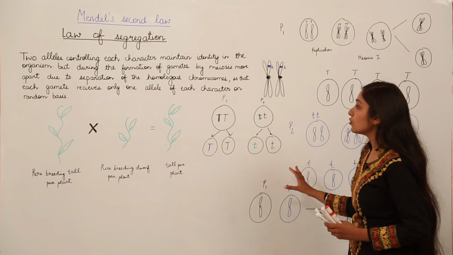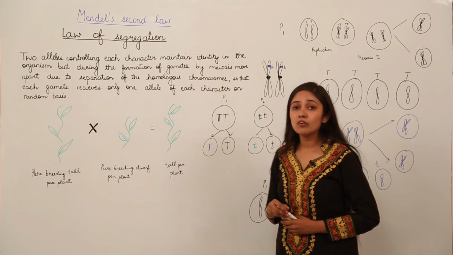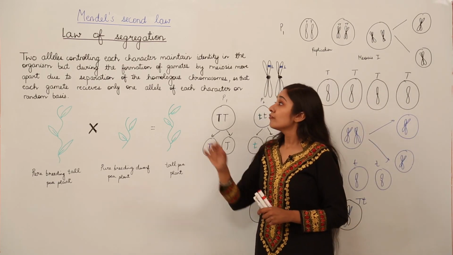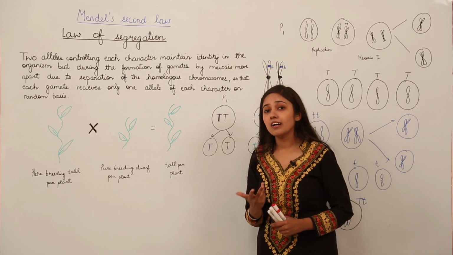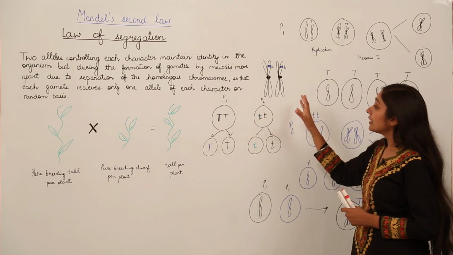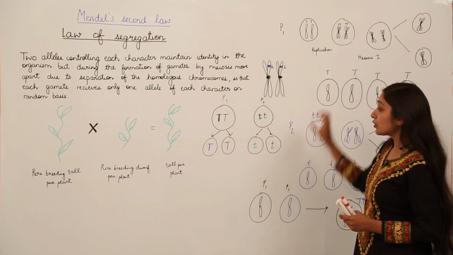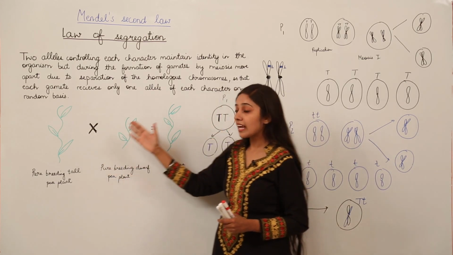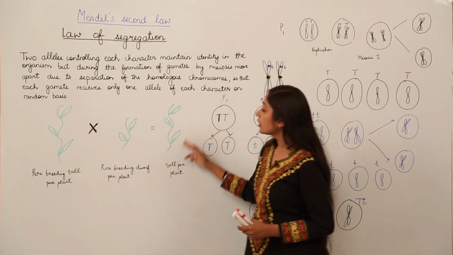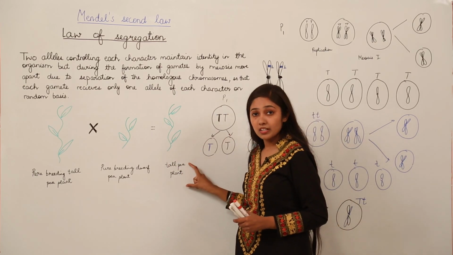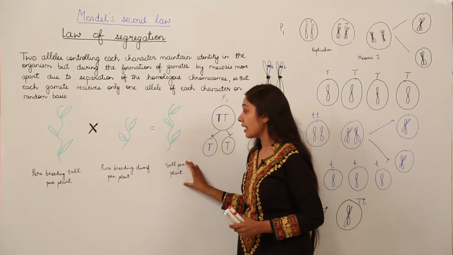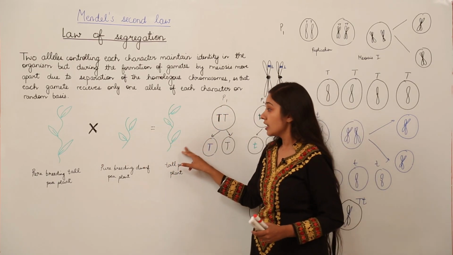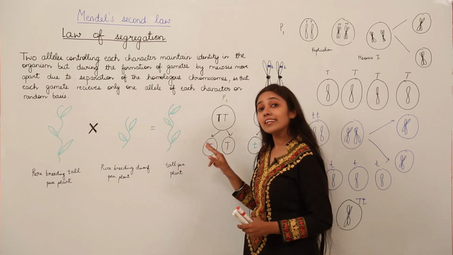So here you can make out what Mendel wanted to convey when he was giving the statement of law of segregation. And something surprising is here to tell you all, that when Mendel gave this law, there was no idea about meiosis. Okay, so Mendel didn't know anything about meiosis. What he wanted to convey was, when he did his experiment, he had a pure breeding tall pea plant and a pure breeding dwarf pea plant. And when he got the progeny, it was a tall pea plant. So you can make out, when it was a tall pea plant, the character for dwarfness was not seen in the progeny in the F1 generation.